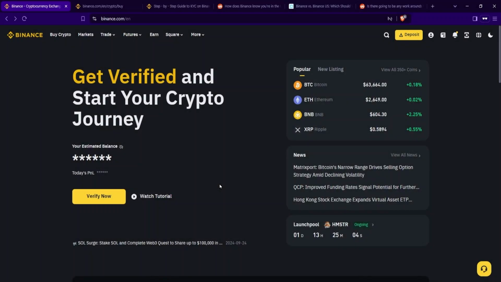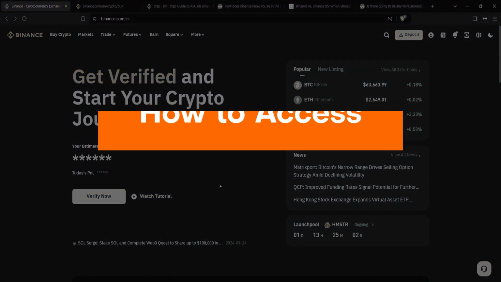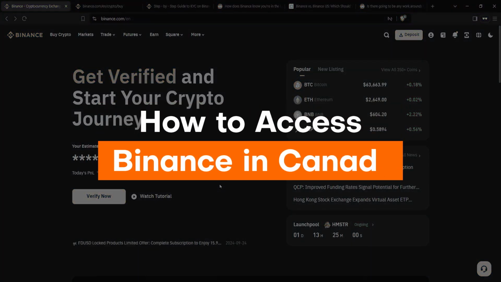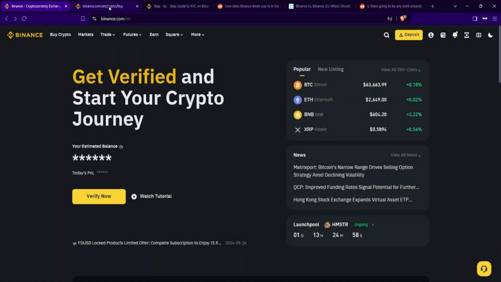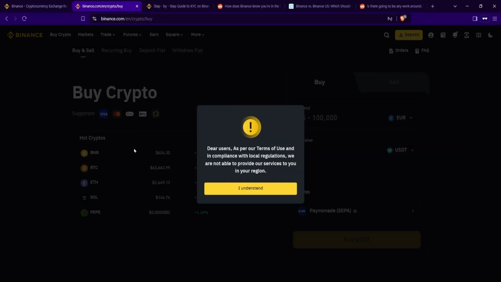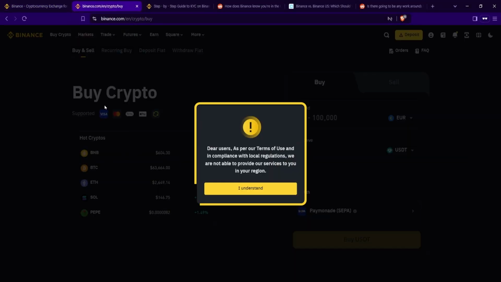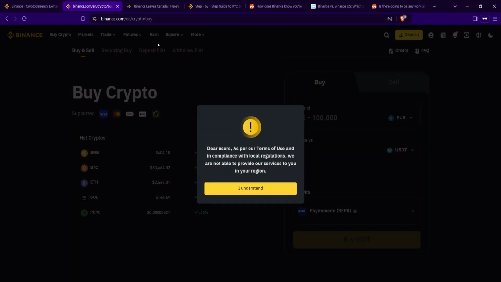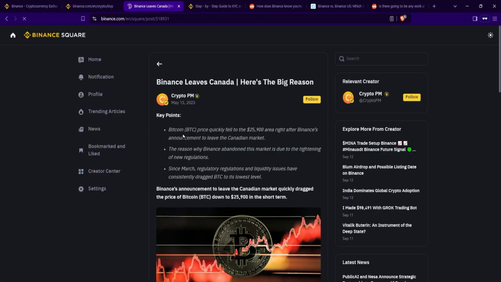Hey, so if you live in Canada and you're trying to access the Binance crypto exchange website, then you may have run into an issue when you try to do anything on the website like buy crypto, and you'll get a message that says something like this, that basically you can't use the website because of the region that you live in. And this is because while Binance used to be available in Canada except for Ontario, about a year and a half ago, Binance left Canada altogether, and there is nowhere in Canada that you can now use Binance.